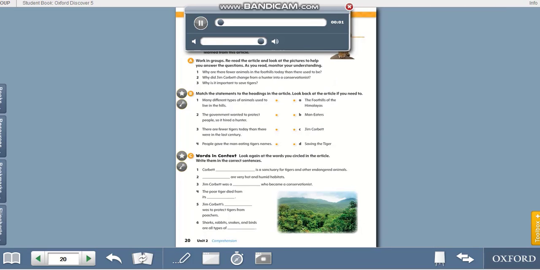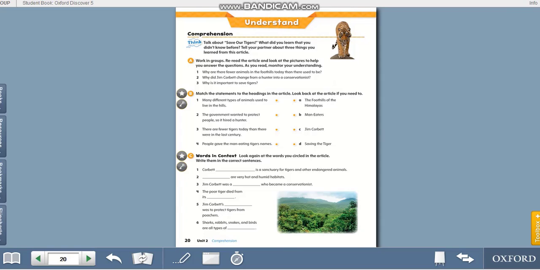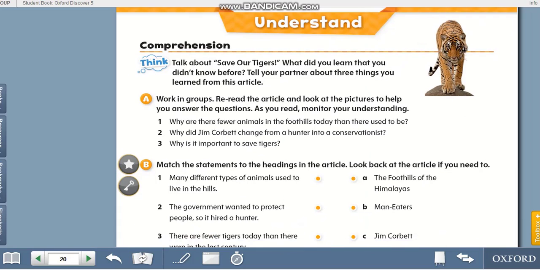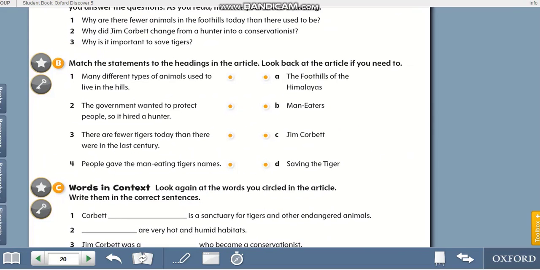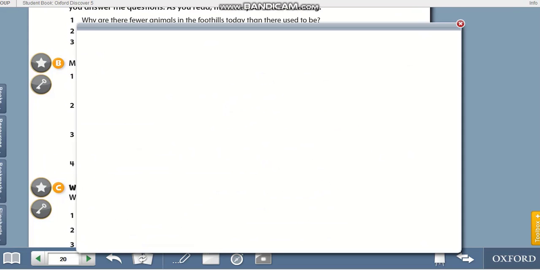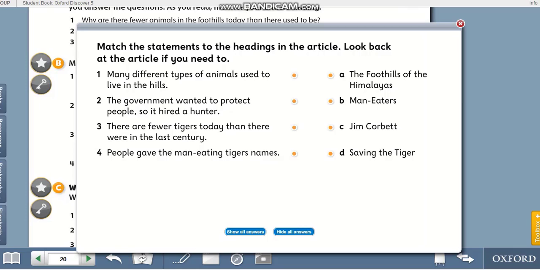Now we'll go to answer the questions. Now, match the statements to the headings in the article. Look back at the article if you need to.